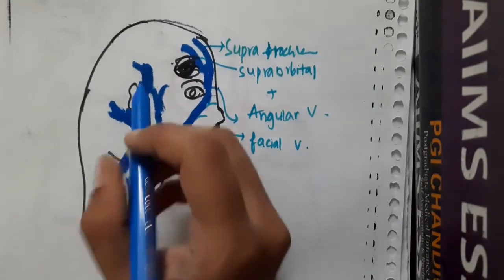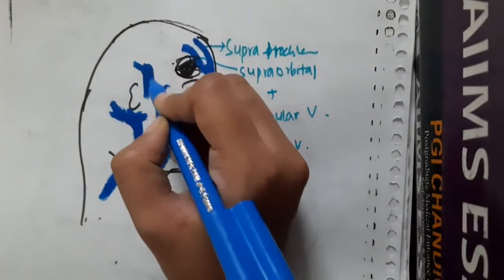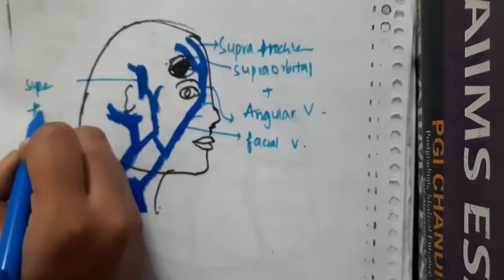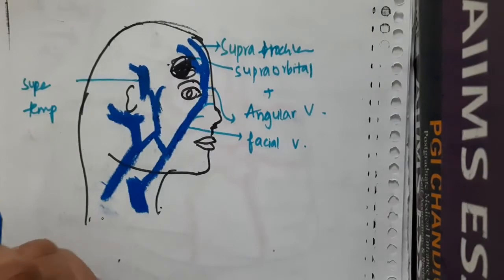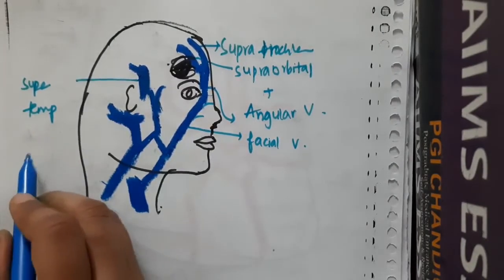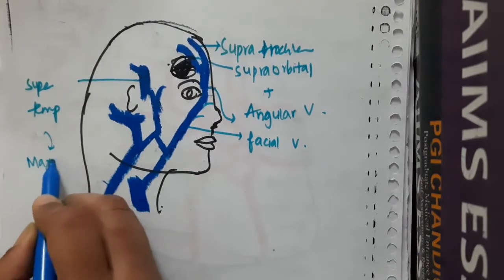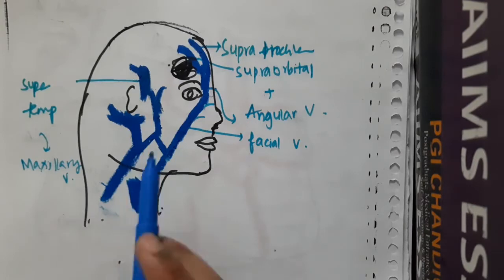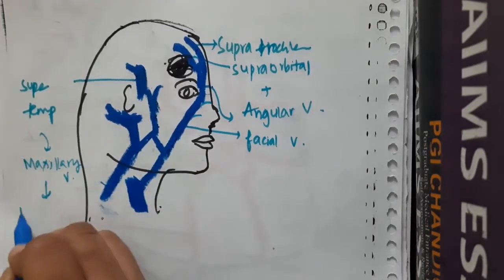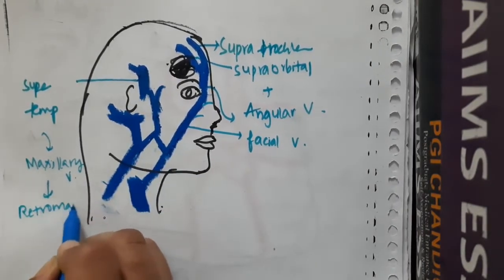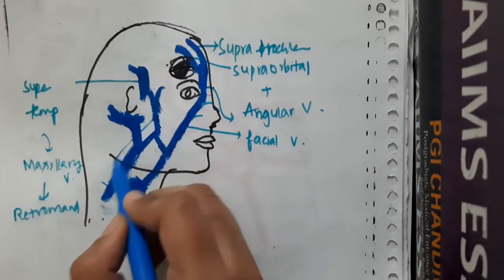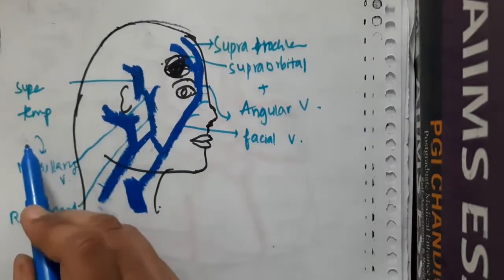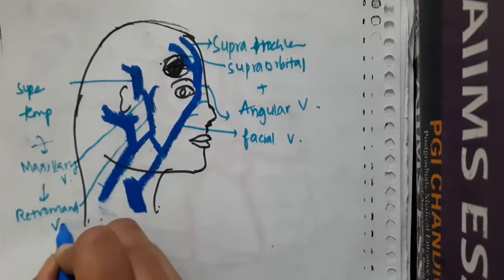Now this is the superior temporal vein. This superior temporal vein will drain into the maxillary vein. The superior temporal vein with the maxillary vein forms the retromandibular vein. This is the retromandibular vein.